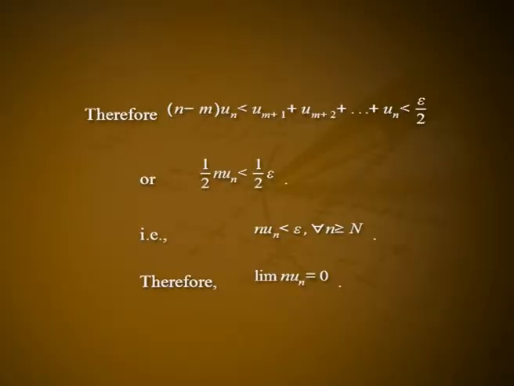Therefore, (n minus m) times un is less than u(m+1) plus u(m+2) plus etc. plus un, which is less than epsilon by 2. Or 1 by 2 times n un is less than 1 by 2 times epsilon. That is, n un is less than epsilon for all n greater than or equal to N. Therefore, limit of n un is equal to 0.